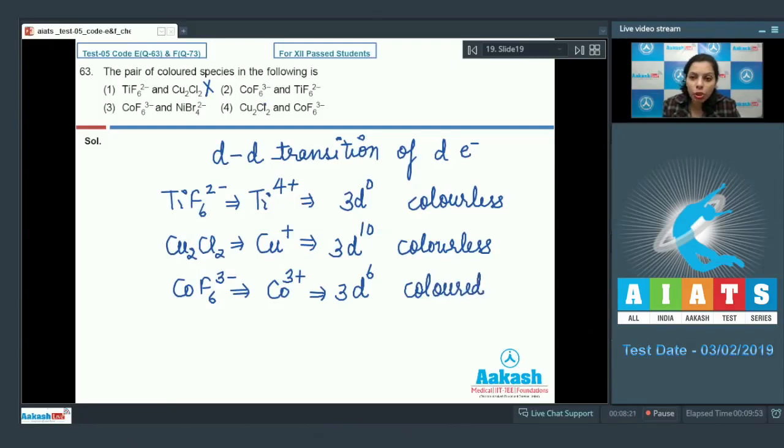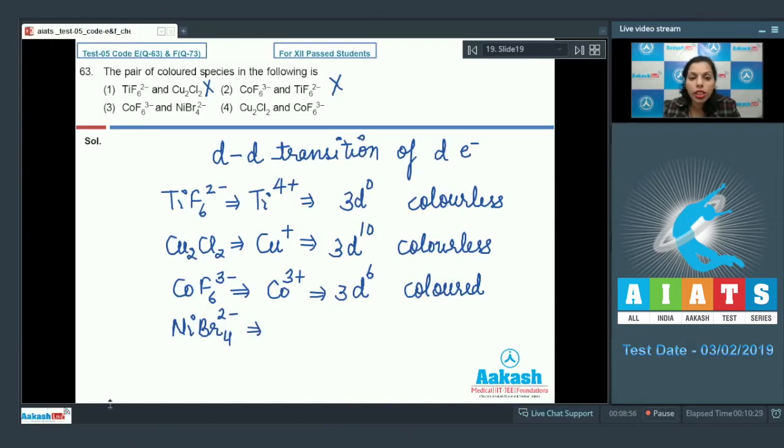It means it can be the correct option, but we need to check the next one also, that is TiF6 2 negative. We already discussed it is colorless. That's why the second option is also incorrect. Third option we have CoF6 3 negative. CoF6 3 negative is the colored species. Then we need to check NiBr4 2 negative. Another ion we have, NiBr4 2 negative.